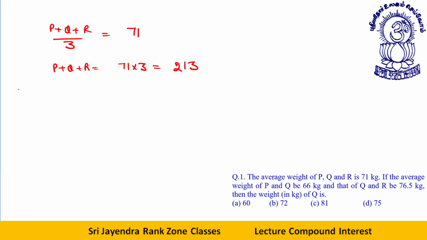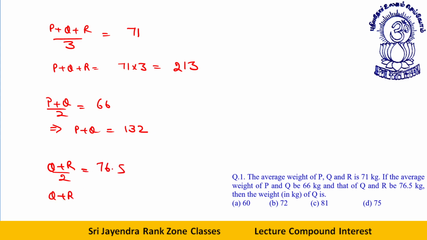Average weight of P and Q is 66 kg. P plus Q by 2 is equal to 66. This implies I can say P plus Q is equal to 132. The average weight of Q and R is 76.5. That way Q plus R is equal to what? 2 into 76.5? 153. Now what do I require?